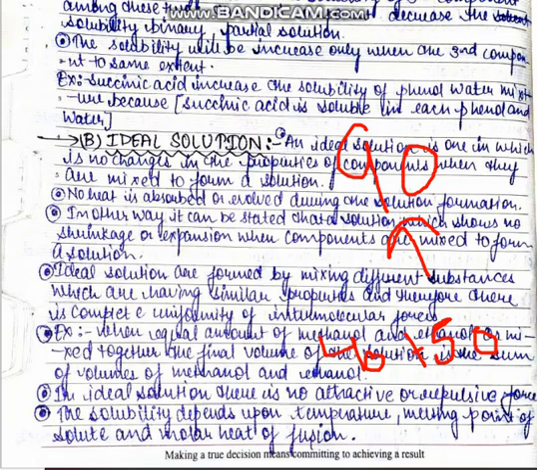Both solutions are made by mixing more than one component, but in case of binary solution there are some disadvantages of solubility, because if it is completely miscible it's good, but if it is partially miscible then we have to add some kind of component to increase its solubility. But in case of ideal solution, it is completely ideal. It means it has various advantages over the other type of system.